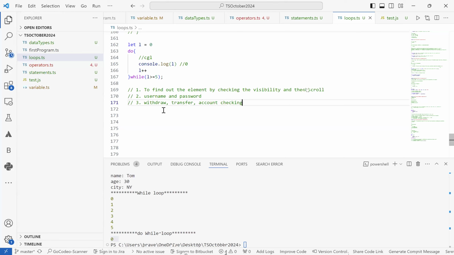For that, the banking software will give a notification like 1, 2, or 3, and based on the input that the user provides, it will take the user to either withdraw, transfer, or account checking. There are other things as well. So it will ask a user to fill in the input value, whether you want to go for withdraw, transfer, or account.